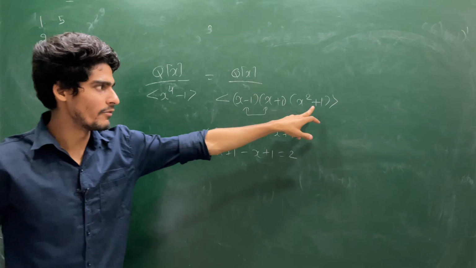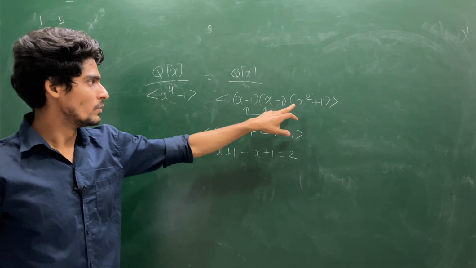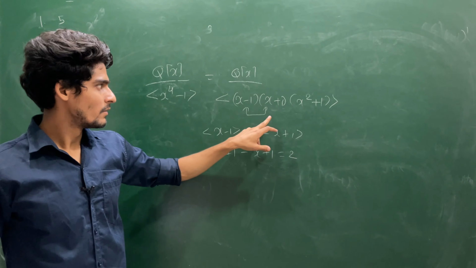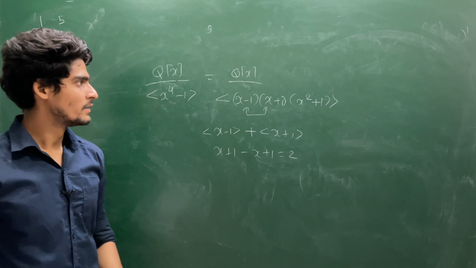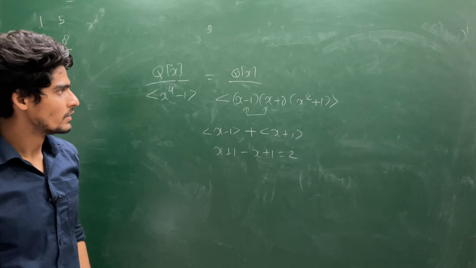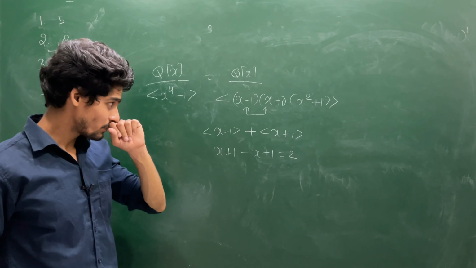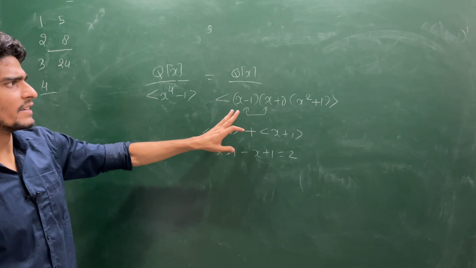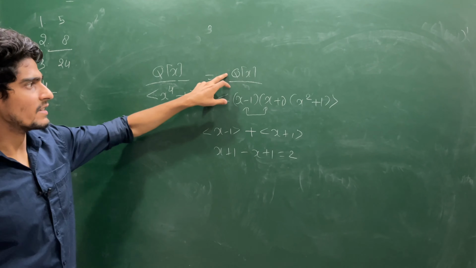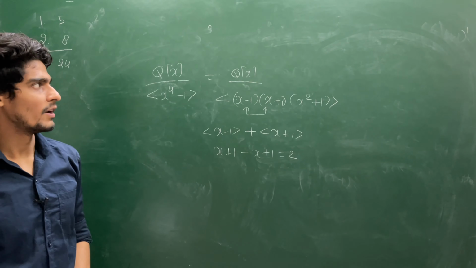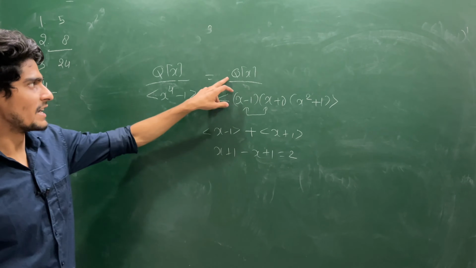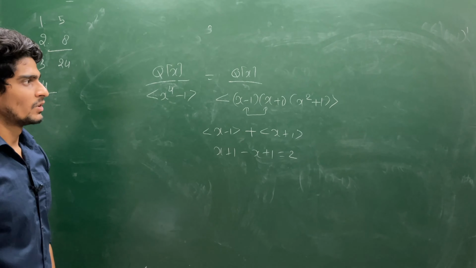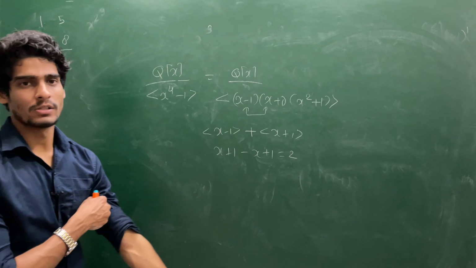Similarly, you can choose this one with this one and this one. So you multiply with x square or do some other calculation to claim that this contains some unit element. For a unit element, it is sufficient to show that this contains some constant element, and the constant should be non-zero, because in the rationals every non-zero element is a unit, because Q is a field. So you have to use that thing also.